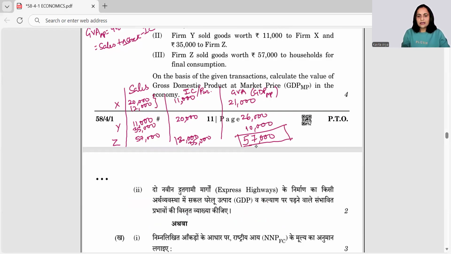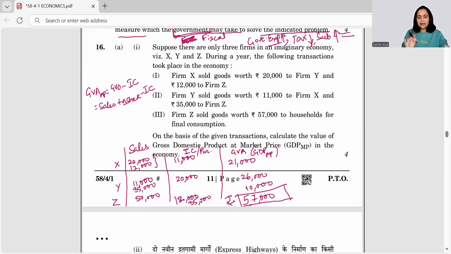You have to write as per the units given in the question. The units are only rupees. We do not have any mention of crores or lakhs or something, right? Moving ahead, I hope the question is pretty clear to you. We simply went stepwise. We sorted the transactions for X, Y, and Z in step-by-step format, and this is our answer.